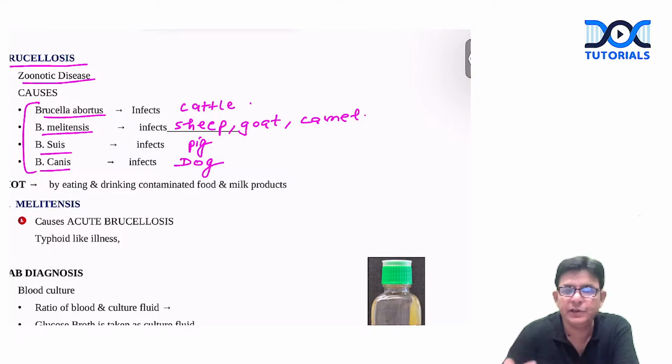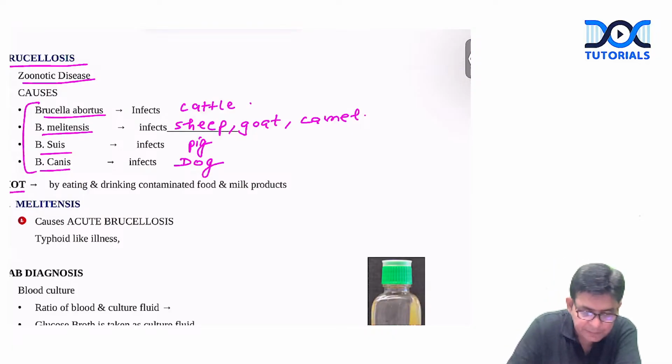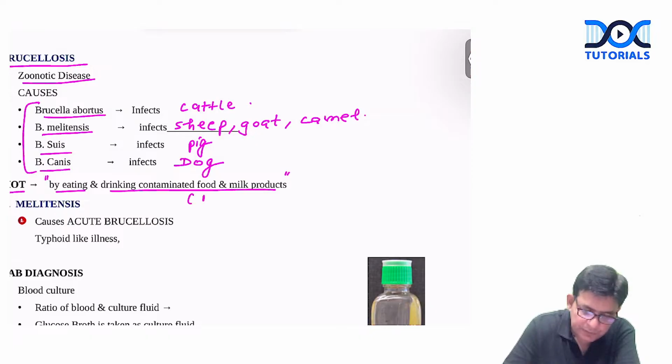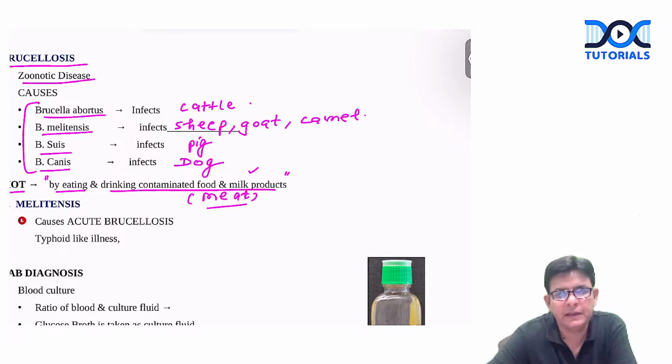And how are they transmitted to humans? Why are they termed zoonotic infections? Because their mode of transmission is by eating and drinking contaminated food and milk products. Suppose somebody eats contaminated meat of these animals or their milk products; that is one way by which Brucella infection can transmit.